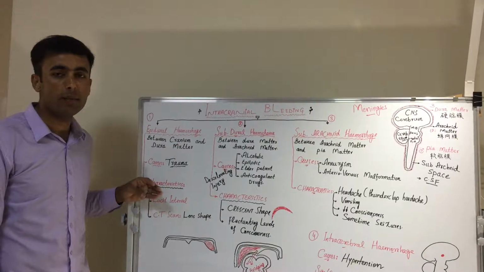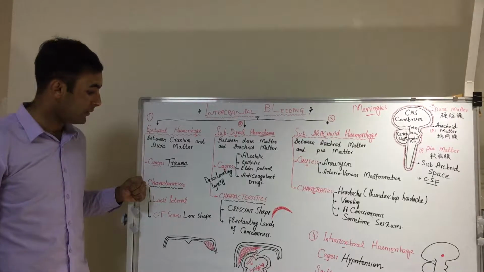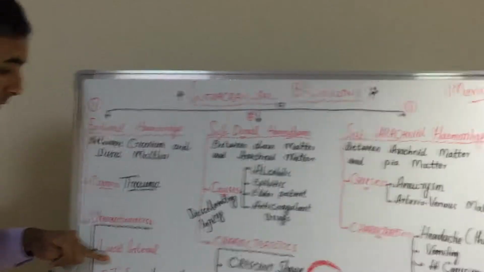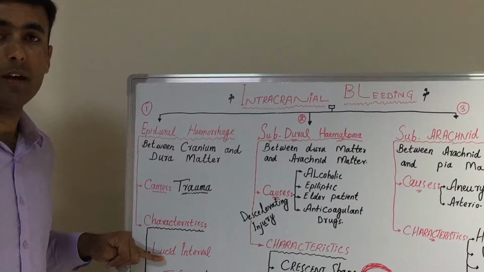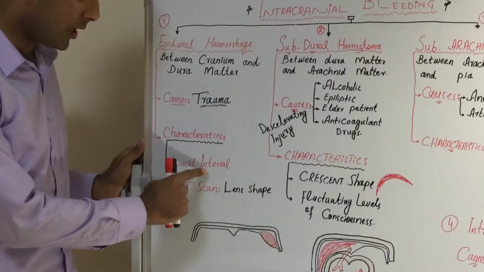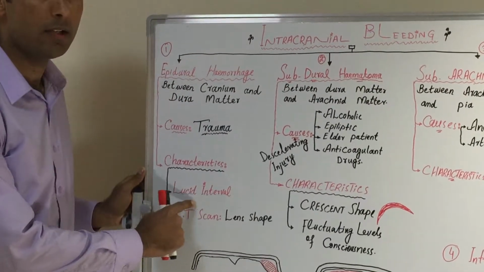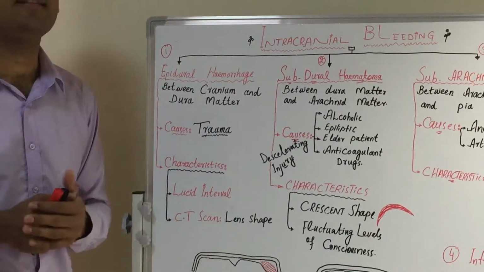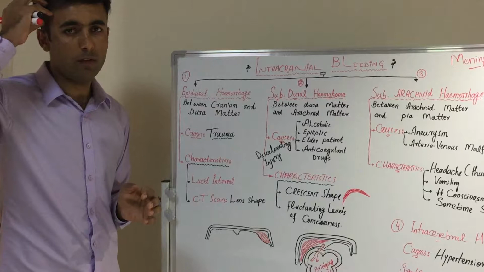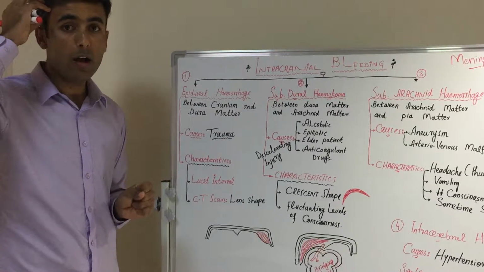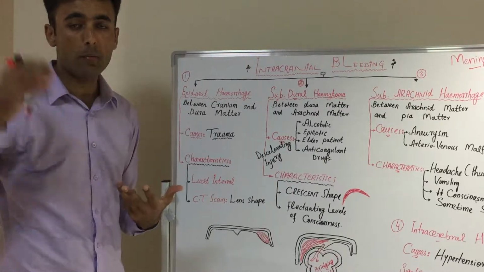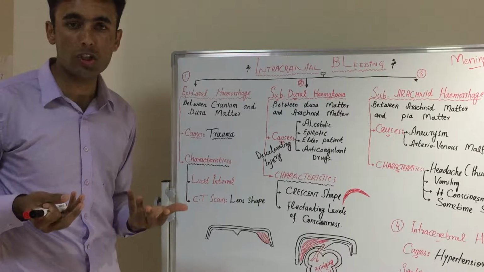Now, how can we find that the patient has epidural hemorrhage? The characteristic of epidural hemorrhage is that the patient has a lucid interval. It is very important to understand what this is: L-U-C-I-D, lucid, I-N-T-E-R-V-A-L, interval. What is a lucid interval? For example, the patient gets a brain injury and becomes unconscious for a few seconds. After a few seconds, the patient wakes up and becomes conscious.